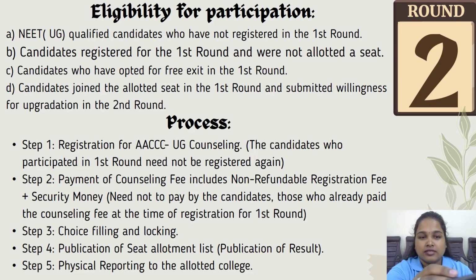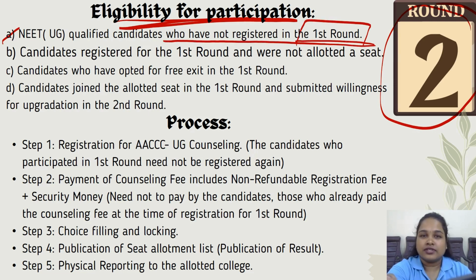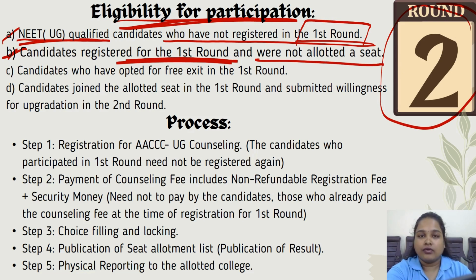Now let us see the eligibility for participation in round 2. The first point is NEET UG qualified candidates who have not registered in the first round. The candidates who have registered in the first round need not register themselves again in the second round, and those who are NEET UG qualified but have not registered in the first round can register themselves in the second round. And the second point is candidates registered for the first round and were not allotted a seat. If you registered yourself in the first round and were not allotted any seat, you will be eligible in the second round of counselling.